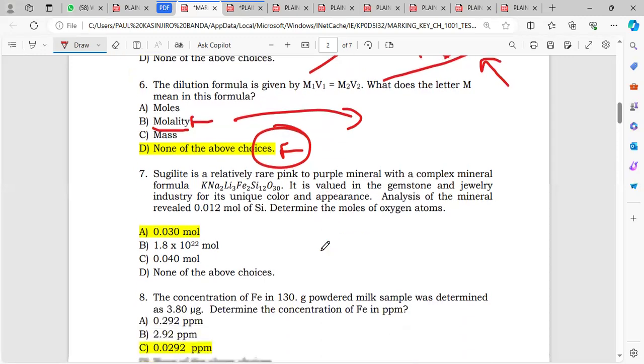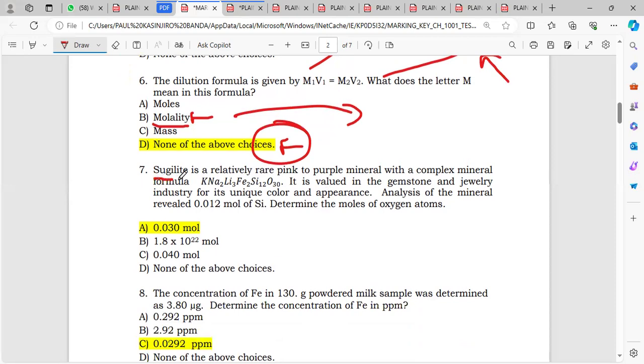And then question 7. Okay, so I don't know how to pronounce this word, so I'll skip it. But this thing is a relatively rare pink to purple mineral with a complex mineral formula. Okay, so I've been given a mineral formula there. You can see it's very complex because there's a lot of elements in it, right? So this is a complex formula that has been given. And then they're saying it is valued in the gemstone and jewelry industry for its unique color and appearance. Okay, all this is not even necessary for the question. So the question now starts from here.